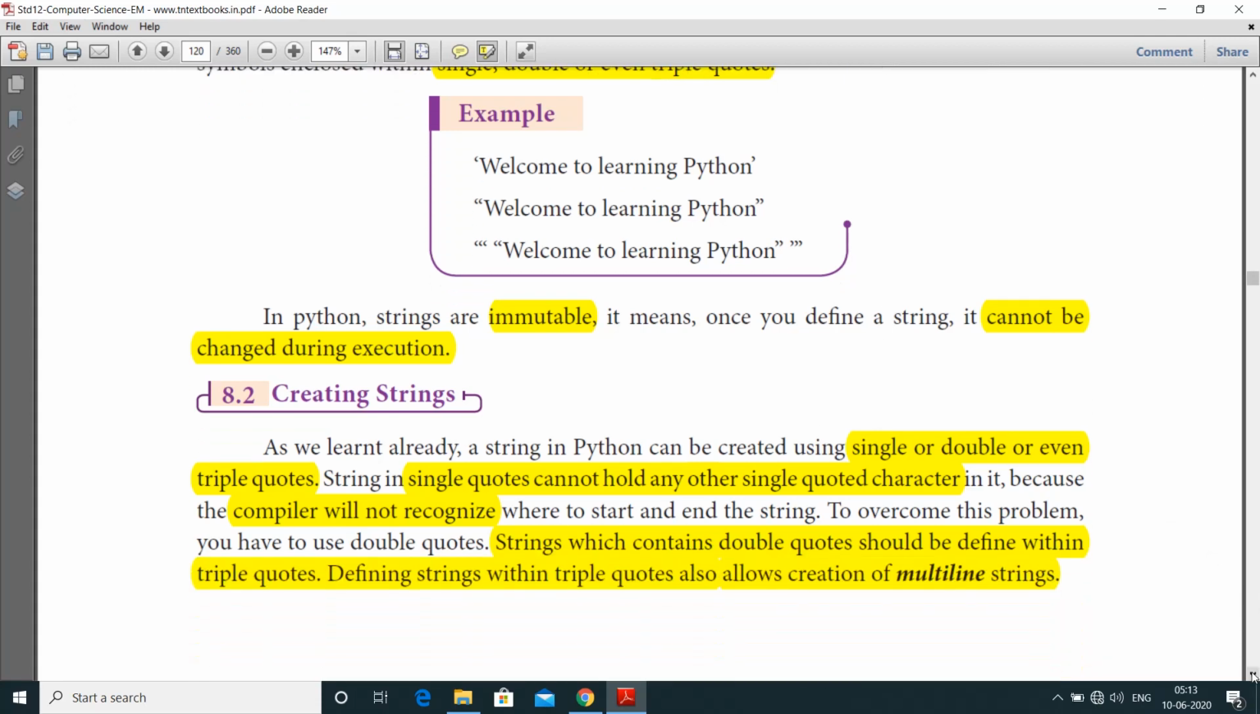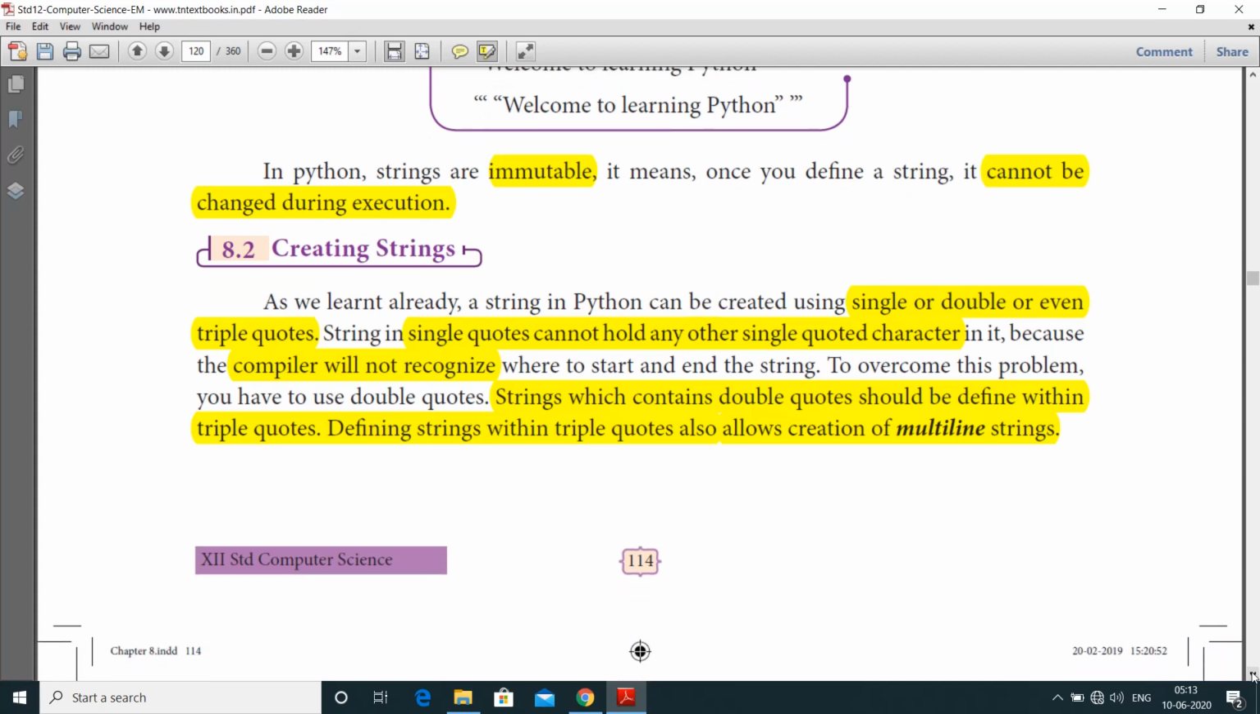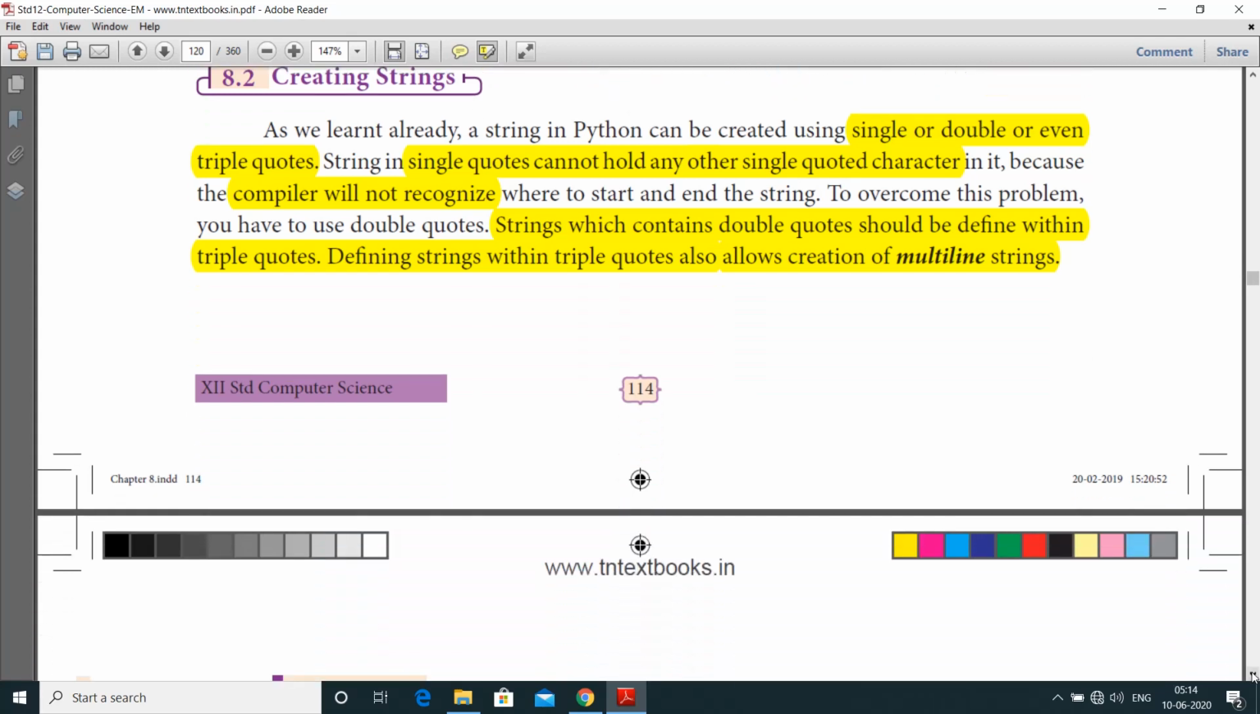Next one is creating strings. As we learned, a string in Python can be created by using single or double or even triple quotes. A string in single quotes cannot hold any other single quote character, because the compiler will not recognize where to start and where to end. To overcome this problem, we use double quotes. A string which contains double quotes should be defined within triple quotes. Defining strings within triple quotes is also known as the creation of multi-line strings.